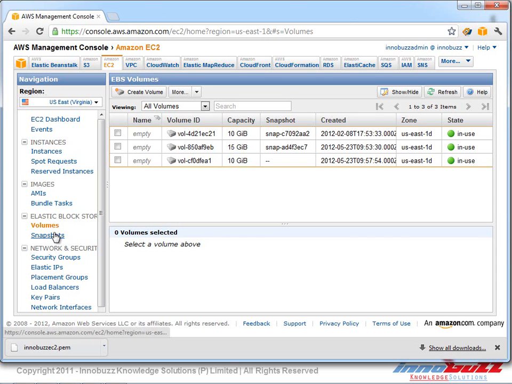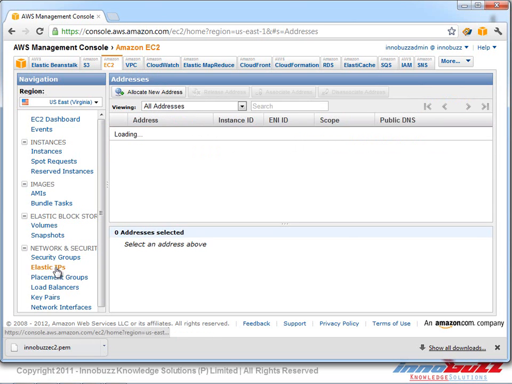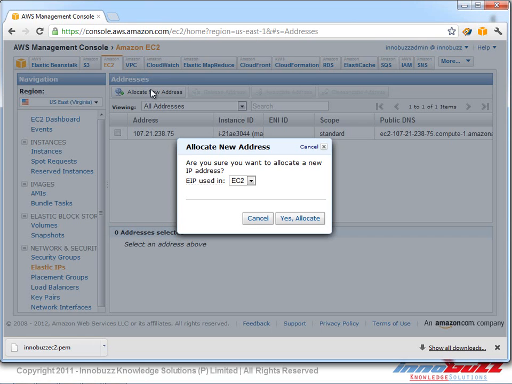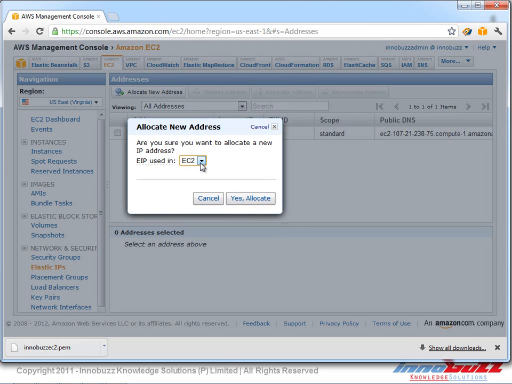Now, as we discussed before, EC2 instances also have elastic IPs, where we can add elastic IPs to our EC2 instance. I'm going to allocate a new IP address, and here we get two different options to select. We can select an elastic IP for an EC2 instance or for a virtual private cloud. I'm going to select EC2 here, and I click on yes, allocate.